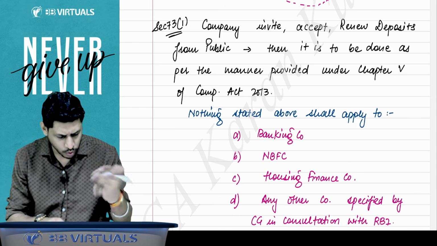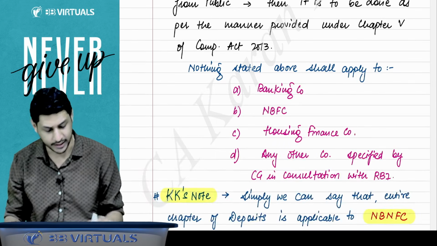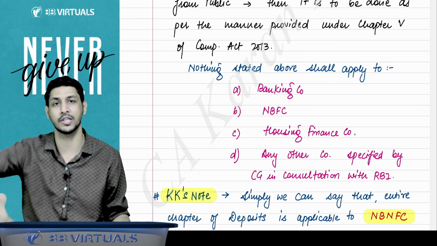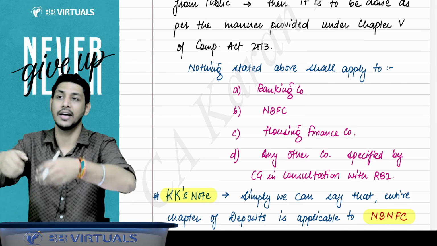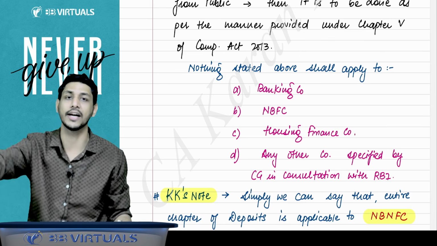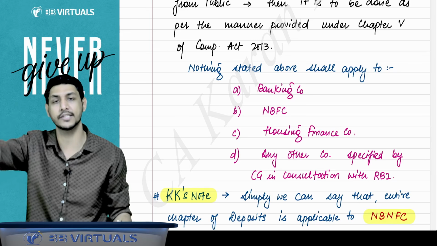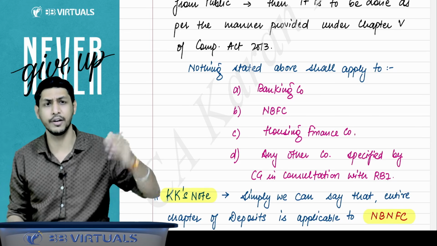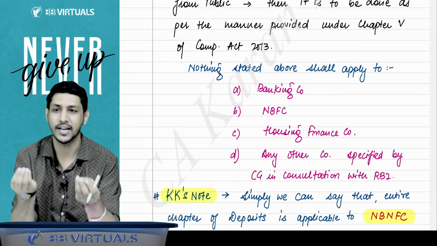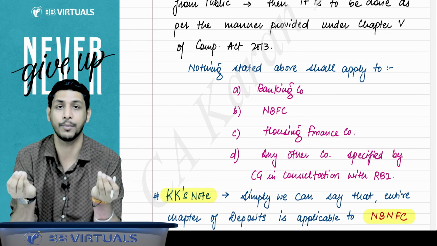However, these rules, these deposit sections and everything, will not be applicable to a banking company. If a banking company is accepting deposits from the public, it is the default operation of the banking company, that very frequently, on a daily basis, they accept numerous deposits from the public. Would they be complying with these provisions? No, because they are very frequently accepting deposits from the public.